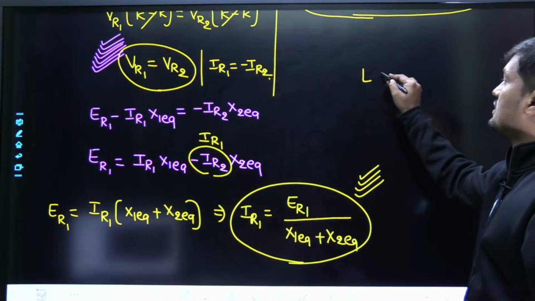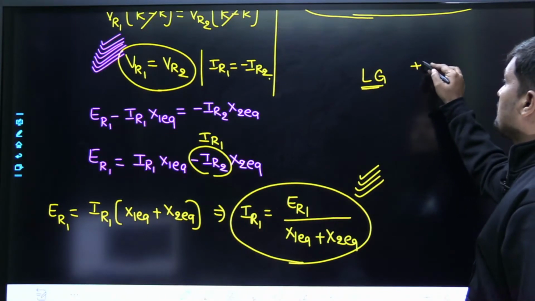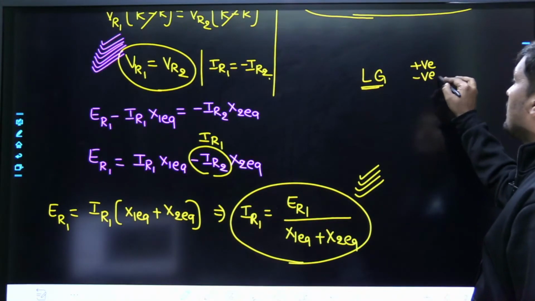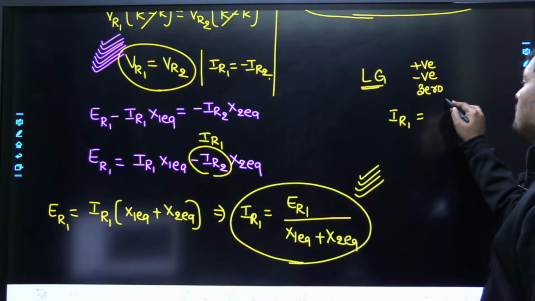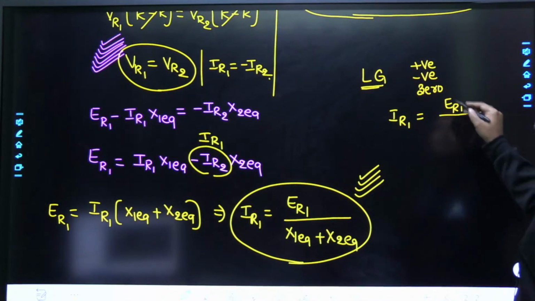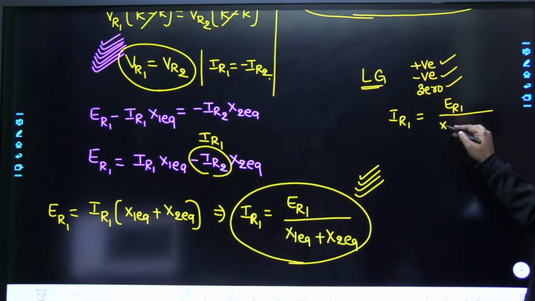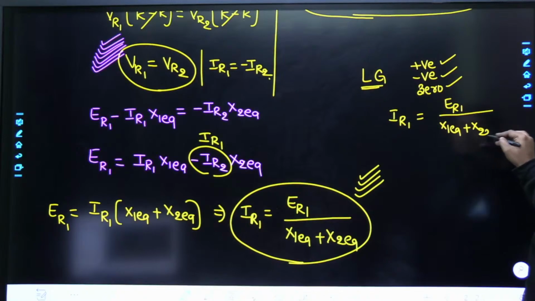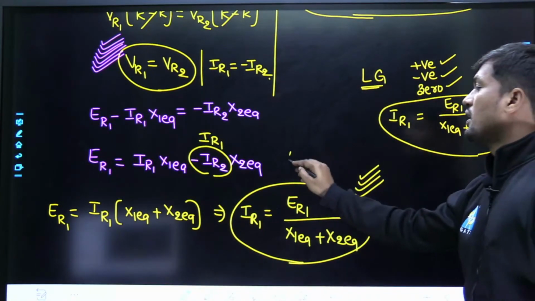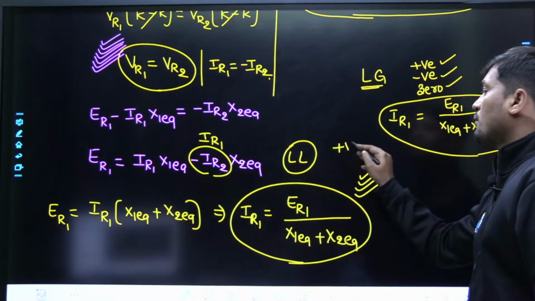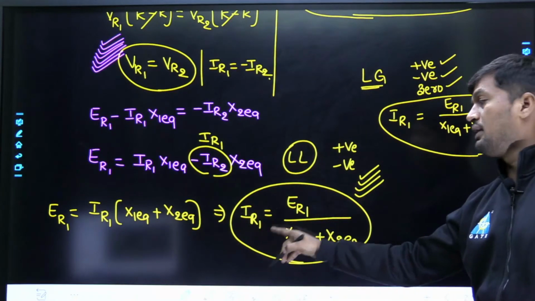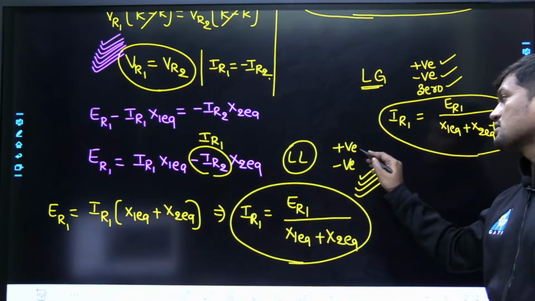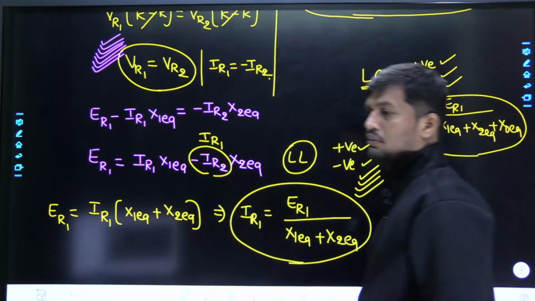See, I will explain one concept here. In LG fault, shortcuts I am explaining. Positive sequence exists, negative sequence exists, zero sequence exists in case of line to ground fault. How to calculate positive sequence current? Current means voltage by reactance. How many reactances here? 3 reactances: positive sequence, negative sequence and zero sequence. This will be the shortcut already explained in case of line to ground fault. But in line to line fault, we have only positive sequence and negative sequence. Therefore, in line to line fault, the positive sequence current will be the induced EMF divided by only these two reactances, positive and negative. This is the way you have to remember the shortcuts.